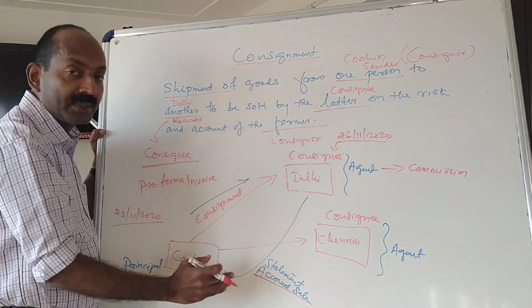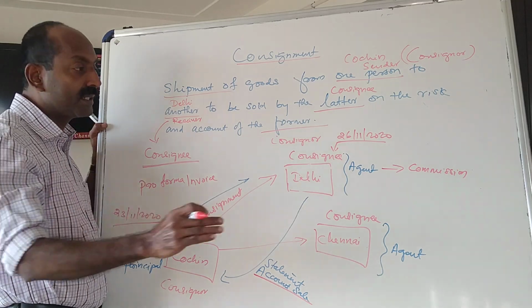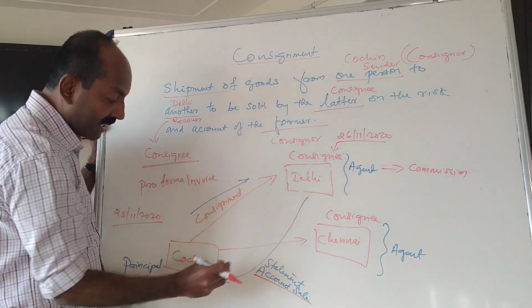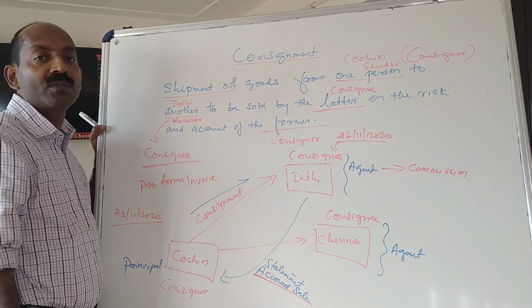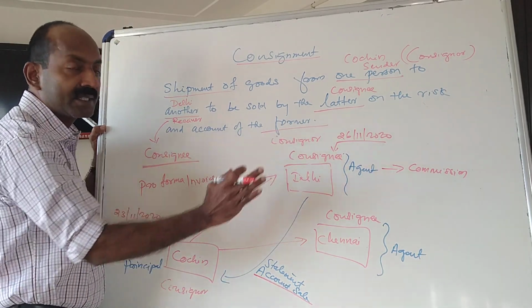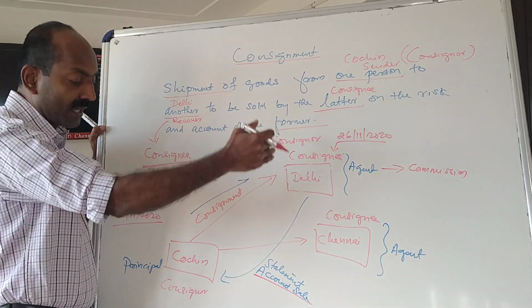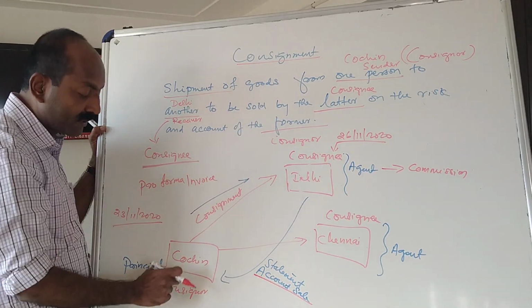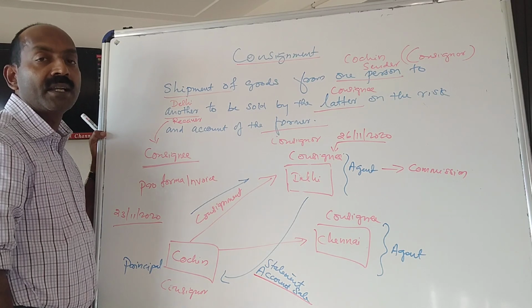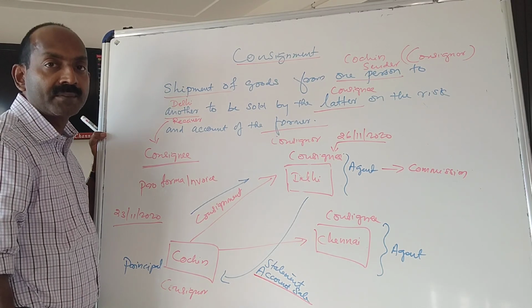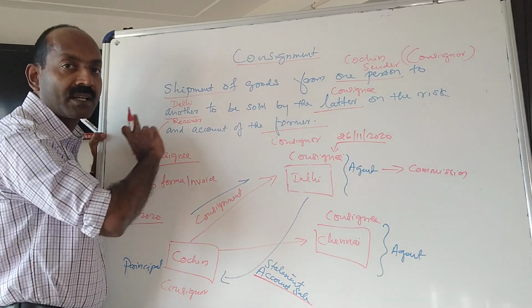Account sale is a statement. Remember, account sale is a statement which is prepared by the consignee and sent to the consignor, which shows the details of the goods received, expenses incurred, commission, and the balance amount that is payable to the consignor. So in consignment, an account sale is prepared. Hope this much points are clear to you.